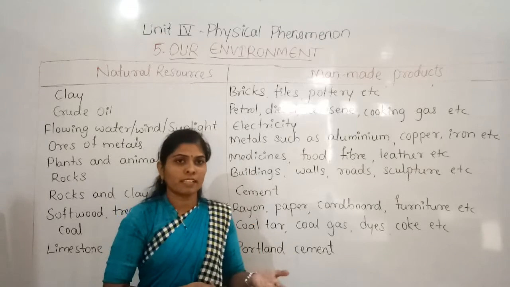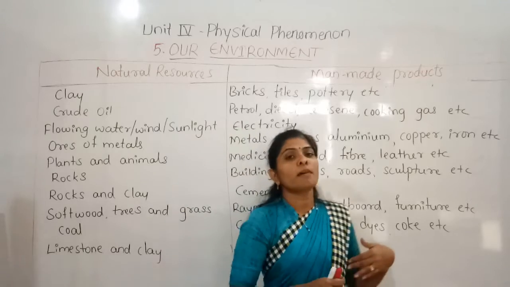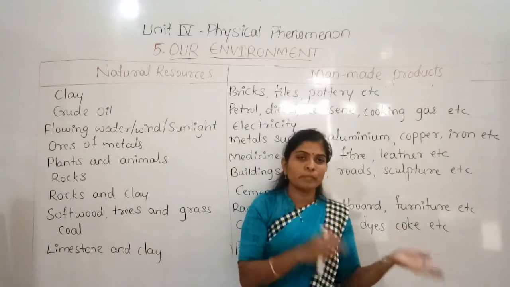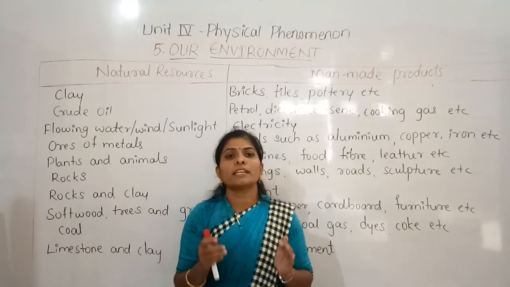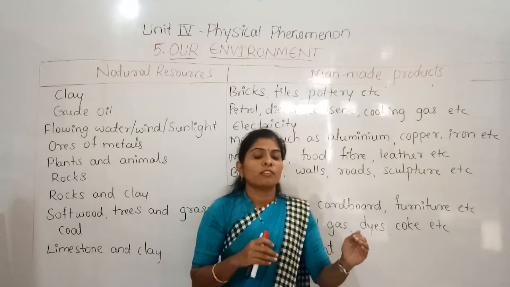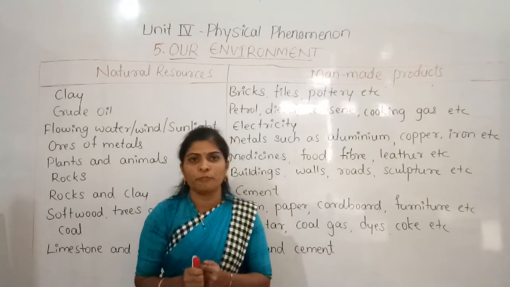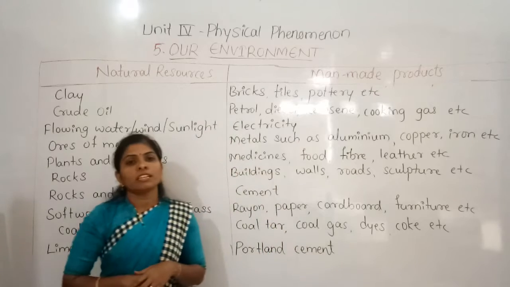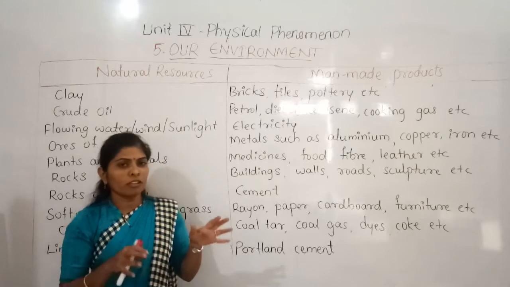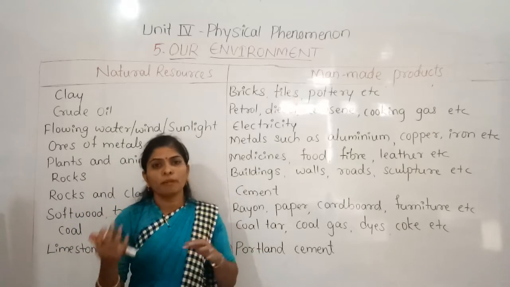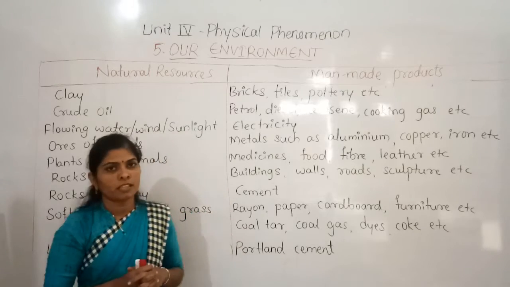Likewise, terrestrial means on land, where we are all there, and we also depend on some other non-living things, either man-made or natural. All living things, to sustain or to survive, depend on the non-living components of the environment. So these are the abiotic and biotic components. They all form an ecosystem, right?